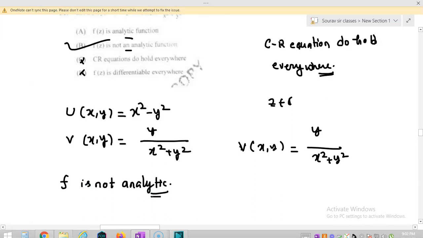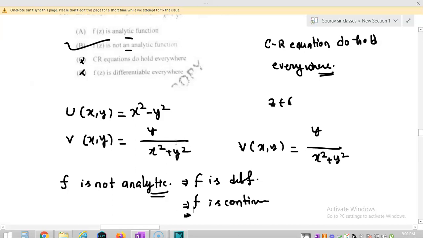If f is analytic, then f must be differentiable. Now f is differentiable, it will imply f is continuous everywhere. F is continuous means the limit exists.